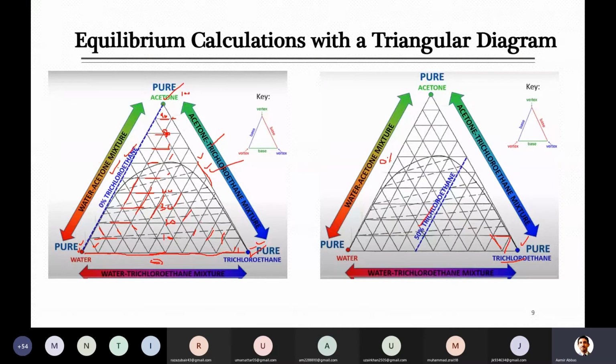I think I put it at the wrong place, because this is 90. Next is 80, 70, 60, and then, sorry, 50. This one should be 50. It is 40% for this one, then 30, 20, 10, and 0. Yes, so it is for 40%. For 50, it will be located here.